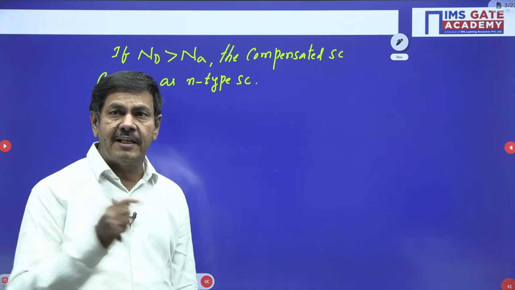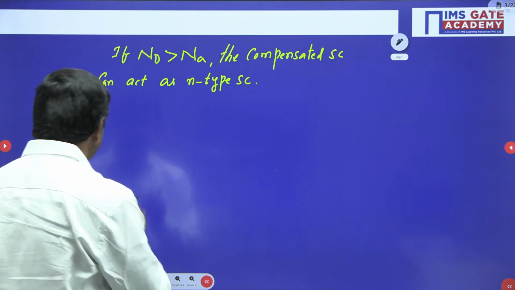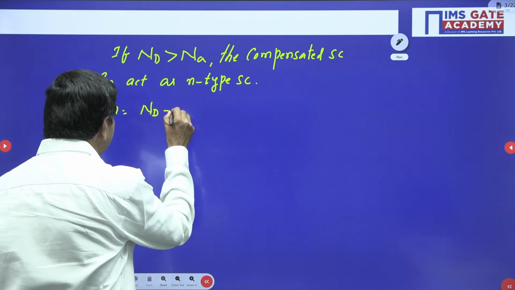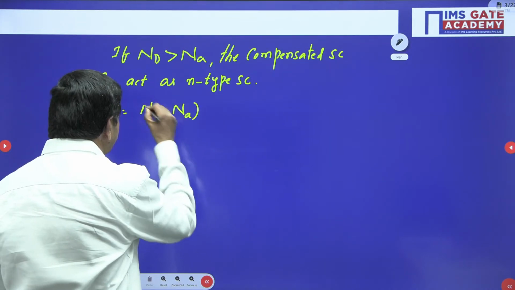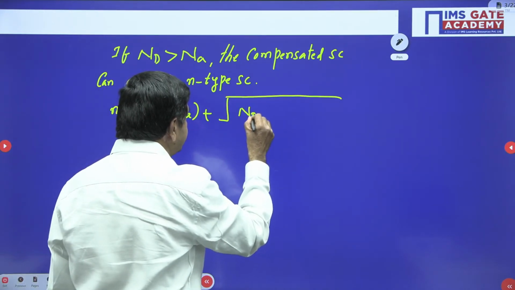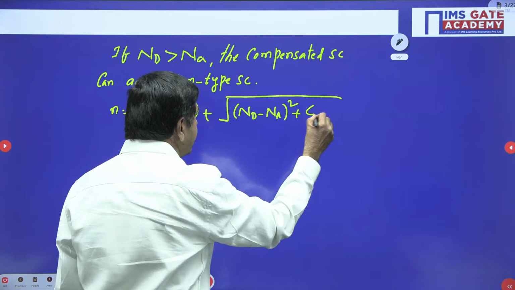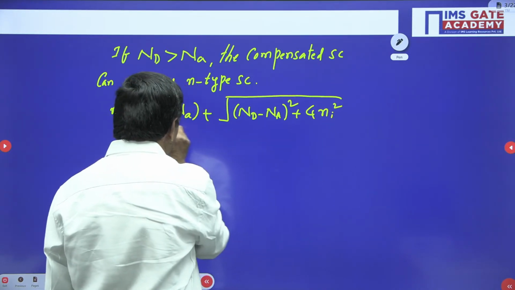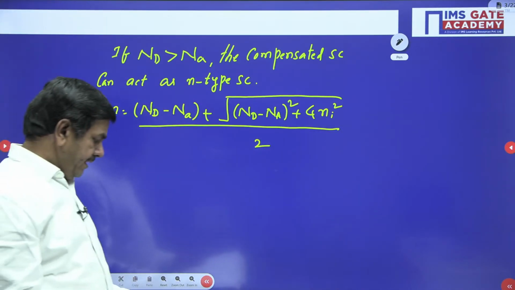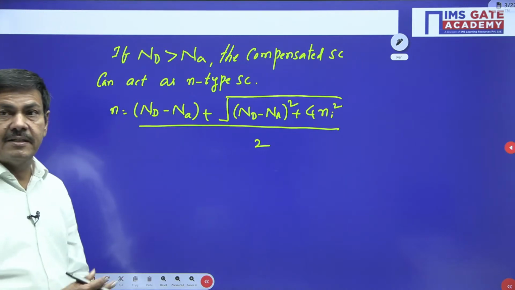The concentration of electrons in this material is calculated by n equals (Nd minus Na) plus the square root of (Nd minus Na) whole squared plus 4 ni squared, whole divided by 2. This formula is generally used.